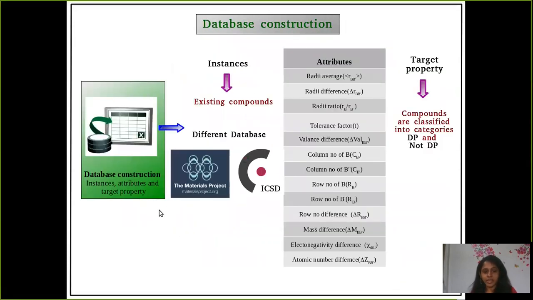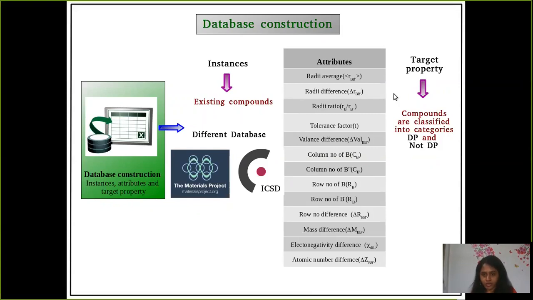So in any machine learning model, the first step is to construct the database, which consists of instances, attributes, and target property. Instances are nothing but the existing compounds which we have collected from different databases. Next, the attributes. The selection of attributes is very crucial. We have considered the attributes for which no further computation is required. Our attributes consist of both structural and chemical information of the compounds.